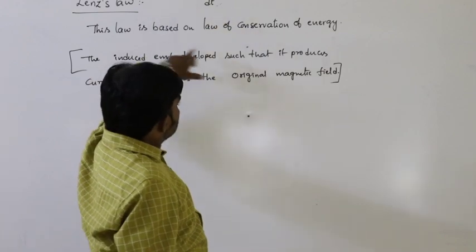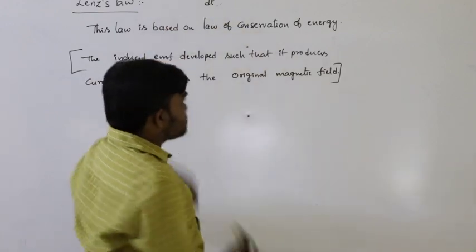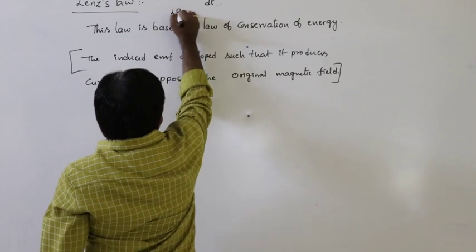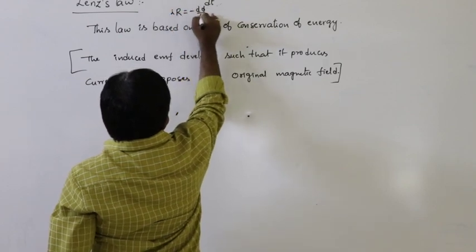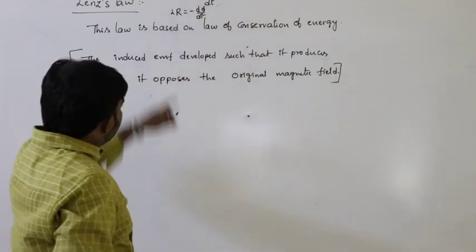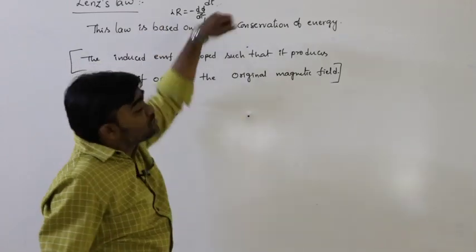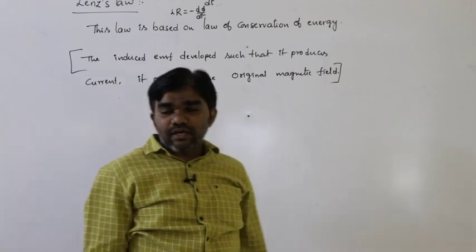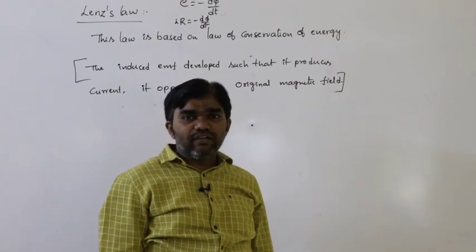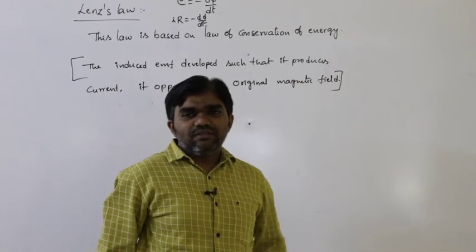The EMF is developed such that this EMF, what we can read as IR, IR is equals to minus d phi by dt. That EMF produces a certain amount of current, but this current opposes the original magnetic field. What is the meaning of this?